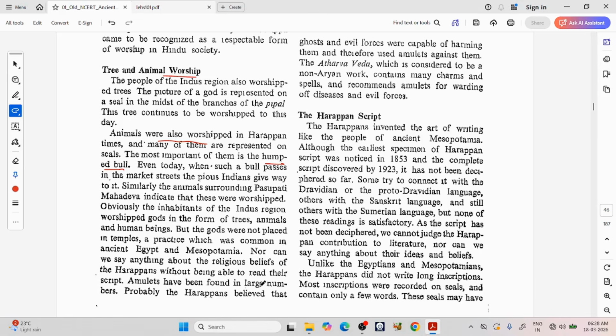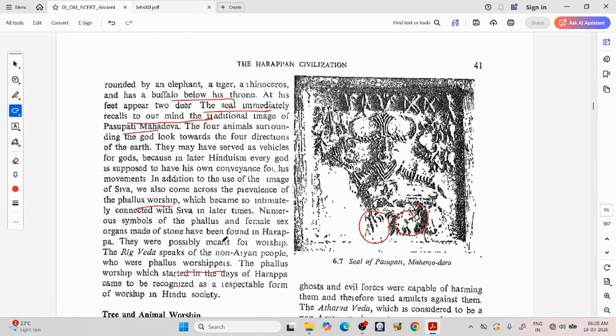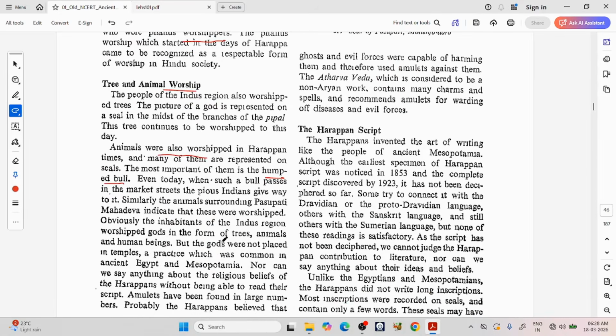Amulets have been found in large numbers. Probably the Harappans believed that ghosts and evil forces were capable of harming them and therefore used amulets against them. The Atharva Veda, which is considered to be a non-Aryan work, contains many charms and spells and recommends amulets for warding off diseases and evil forces.